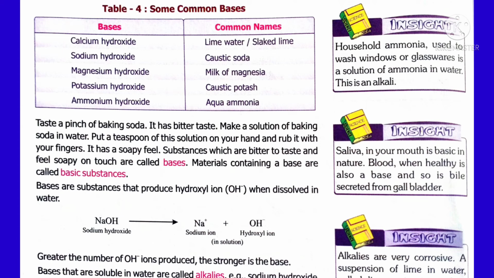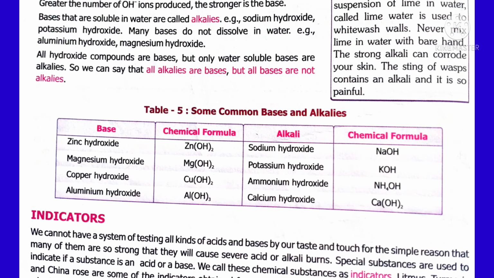Alkali calcium hydroxide, which is called lime water, is used for whitewashing walls. The saliva in our mouth is basic in nature. Blood is also basic. Ammonium hydroxide is used in cleaning windows and glassware. Magnesium hydroxide acts as an antacid. Likewise, bases are also useful to us in our life.